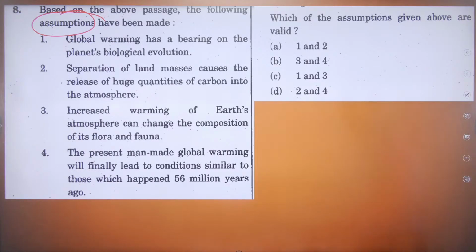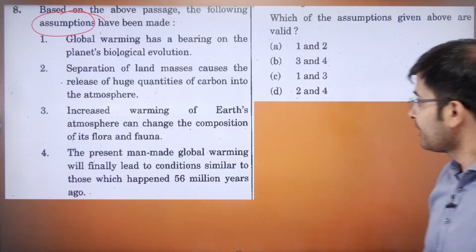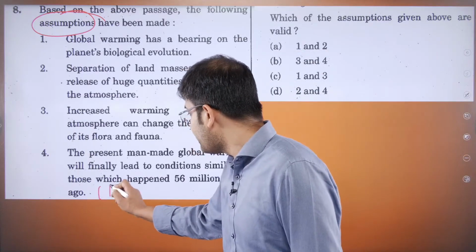Global warming has a bearing on the planet's biological evolution. Separation of land masses causes the release of huge quantities of carbon into the atmosphere. Third one, increased warming of the Earth's atmosphere can change the composition of its flora and fauna. D, the present man-made global warming will finally lead to conditions. Again, look at this. Any future-based statement